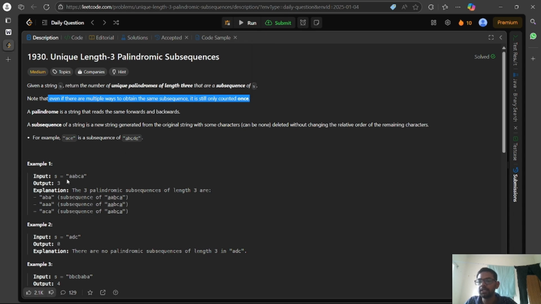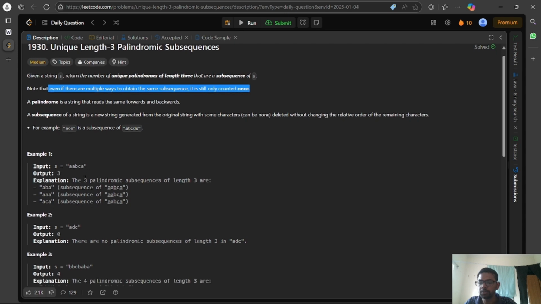What does this mean? Let's see this third example. We do have B and B. This is a subsequence which is a palindrome. And if we consider B and B using another pair, this is also a valid palindrome, but we consider it only once. That's what this statement says: even if there are multiple ways to obtain the same subsequence, it is still only counted once. Yeah, the statement is clear.